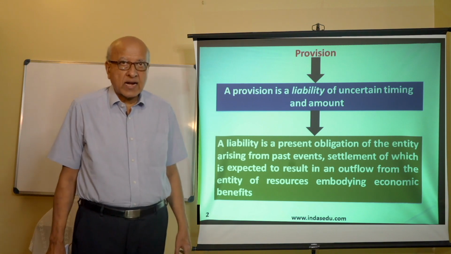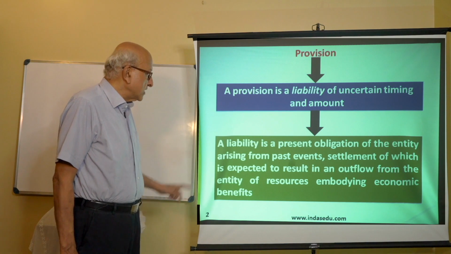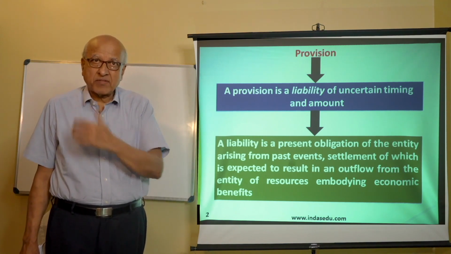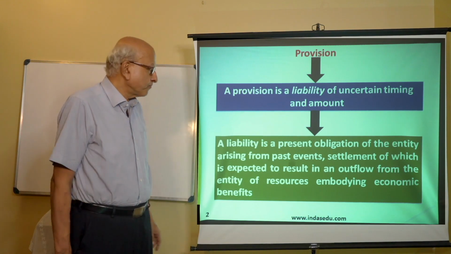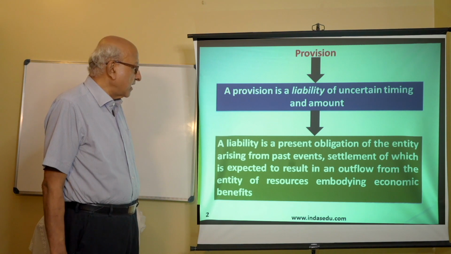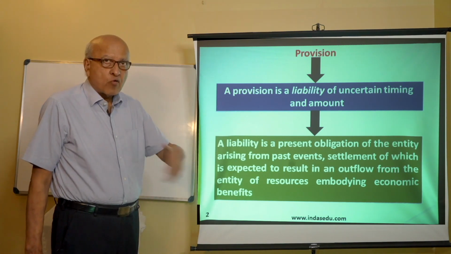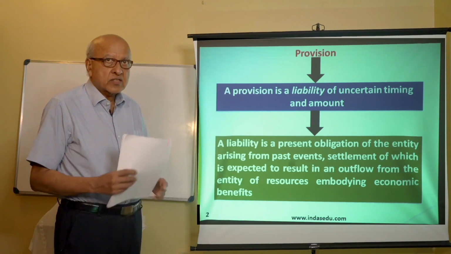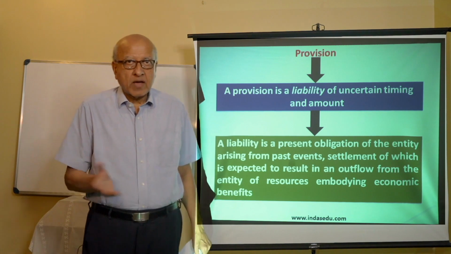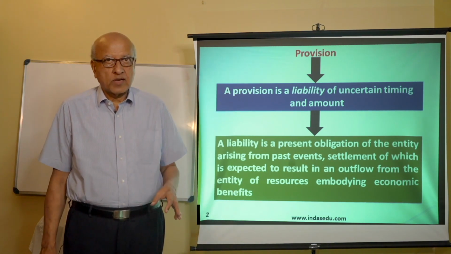That means a liability is a present obligation which arises from something that happened in the past, one past event, and that obligation can be settled by outflow of economic resources from the entity.